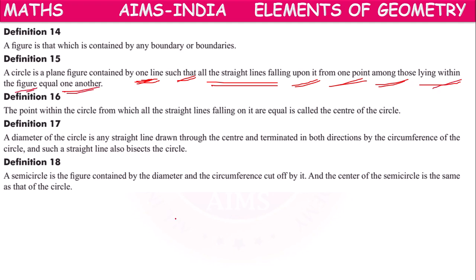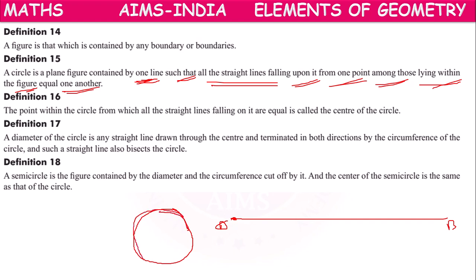So here the circle is a plane figure which is formed by one line. This one line only we are making round. This A to B line, if we keep it with the help of a thread in a circle. Suppose AB is a thread which is straight, what can we do?